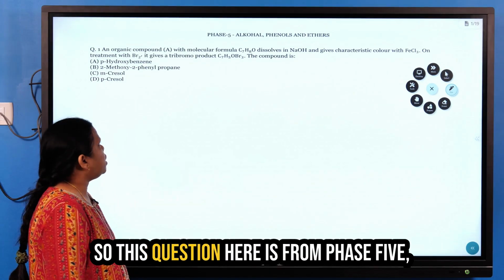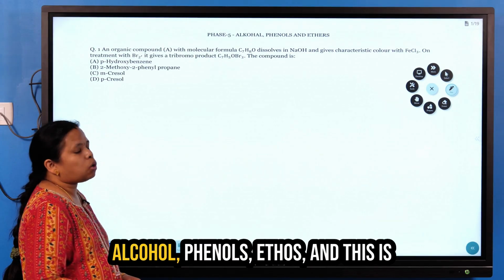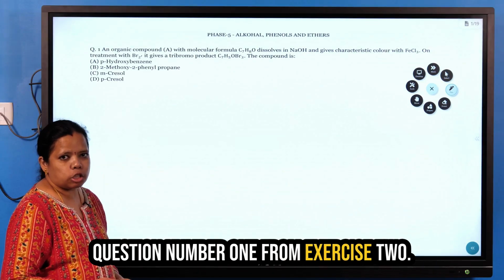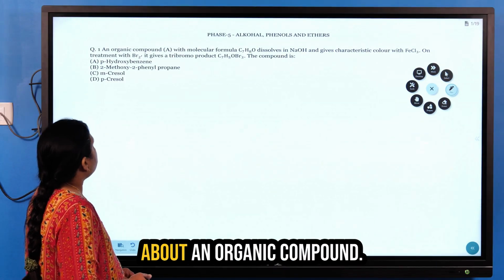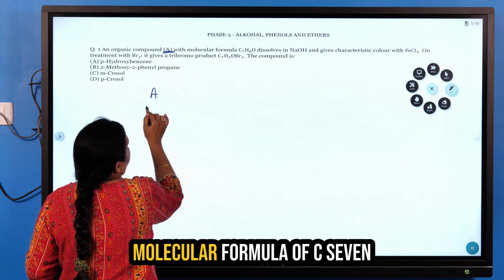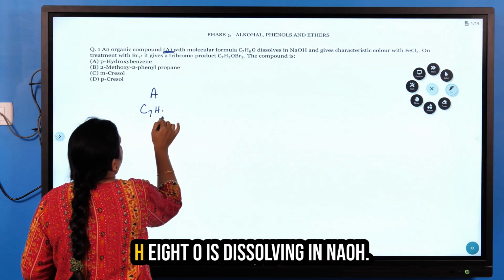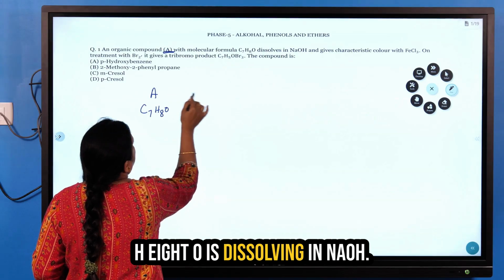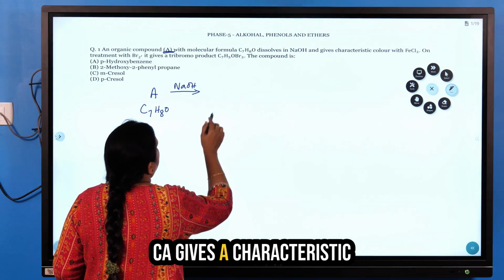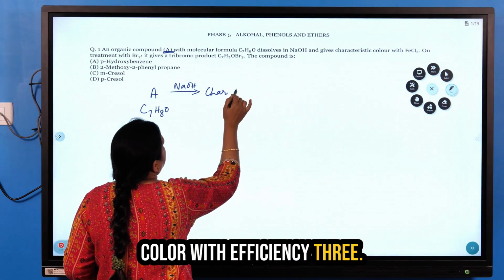This question here is from phase 5, alcohol, phenols, ethers, and this is question number 1 from exercise 2. The question is asking about an organic compound. The compound A with the molecular formula of C7H8O is dissolving in NaOH and gives the characteristic color with FeCl3.